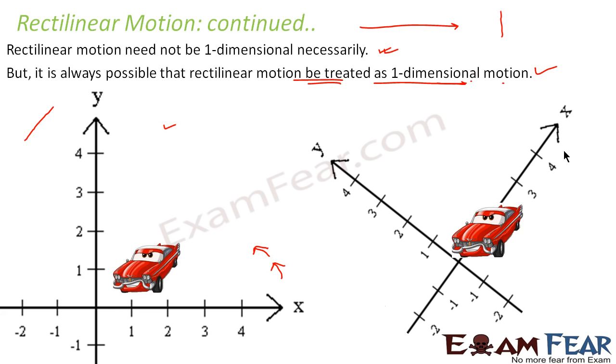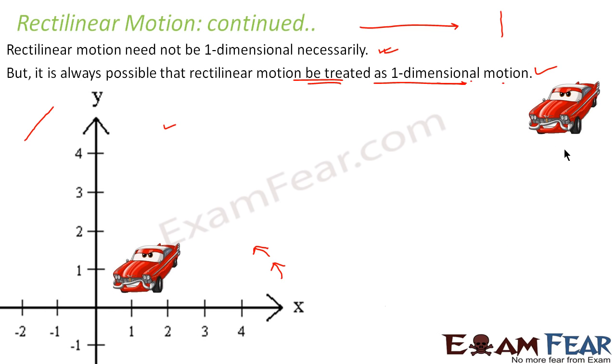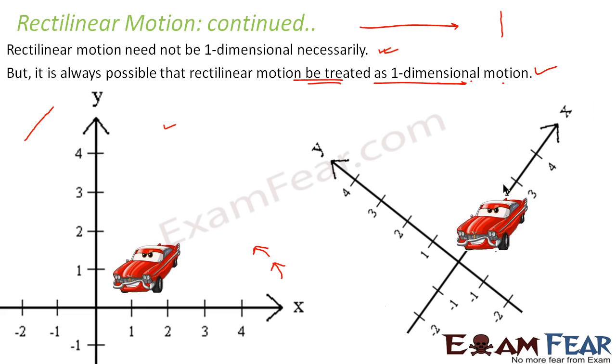Now, if you see this figure, we'll see it once again. Just see the motion of this car. So definitely this is along x-axis, so you will treat it as one-dimensional motion. So what did we observe? We observed that any rectilinear motion can be treated as a one-dimensional motion by just rotating or adjusting the coordinate axis.